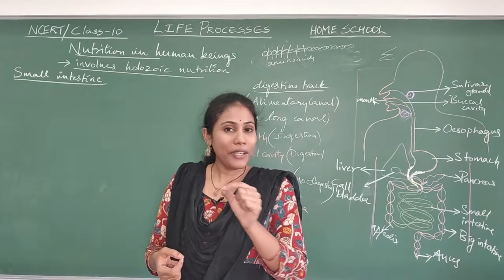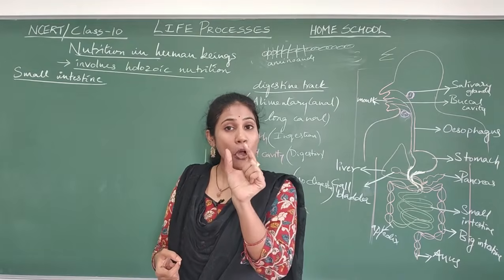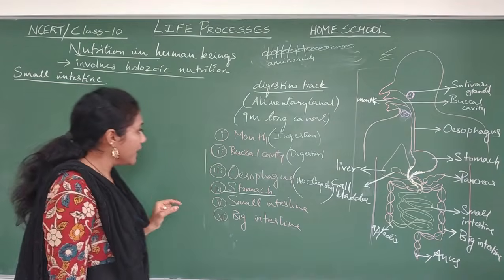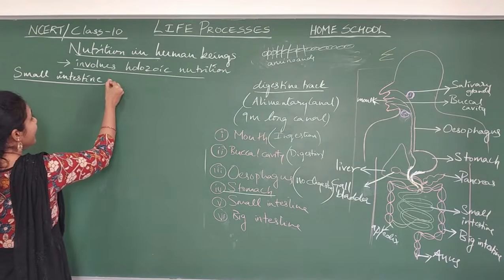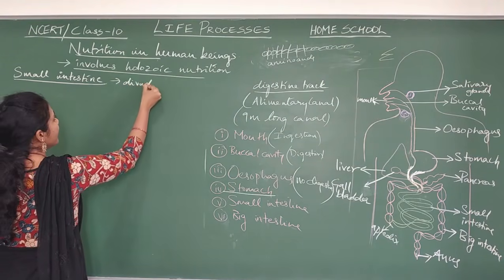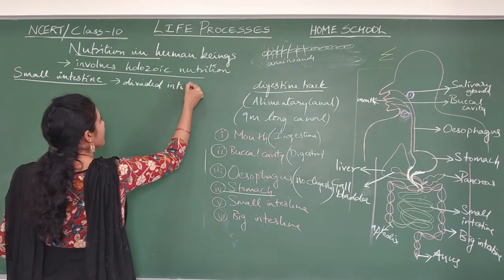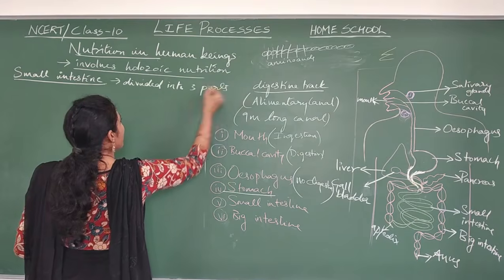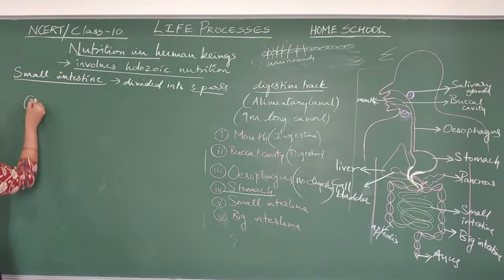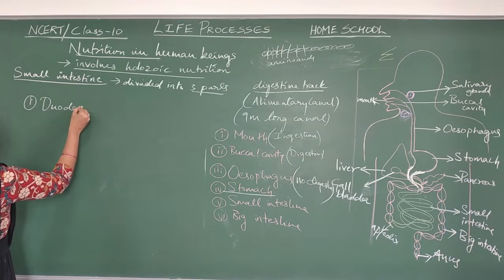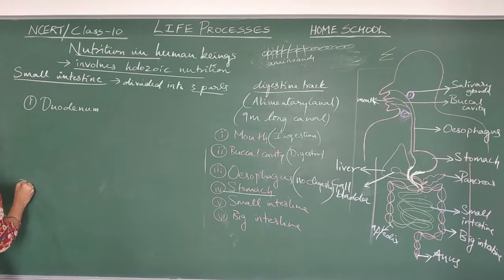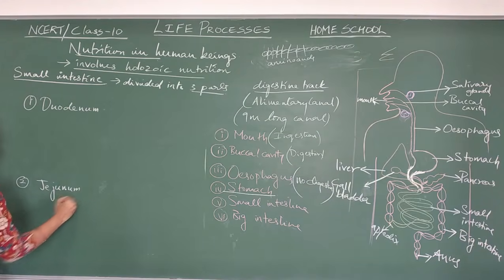Okay. So now let us see what happens in the small intestine. Actually, the small intestine is again divided into three parts. The first one is the duodenum. The second one is the jejunum. And the third one is the ileum. Like that we have three parts: duodenum, jejunum, ileum.